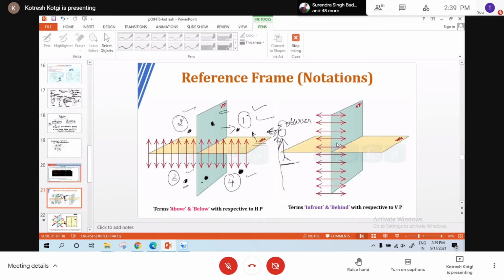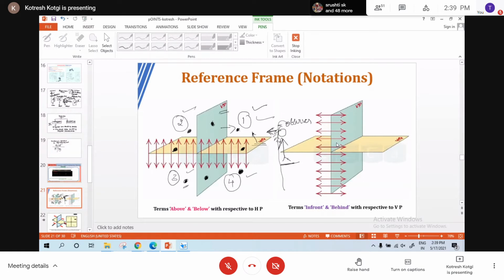If I say it is in front of VP and on HP, it belongs to both first and fourth. If I say the point is on HP and behind VP, it belongs to second and third. Now this is how they can give the reference for the position of a point.